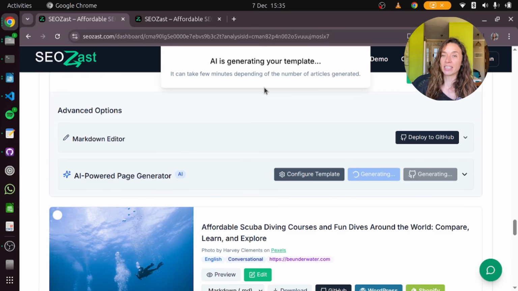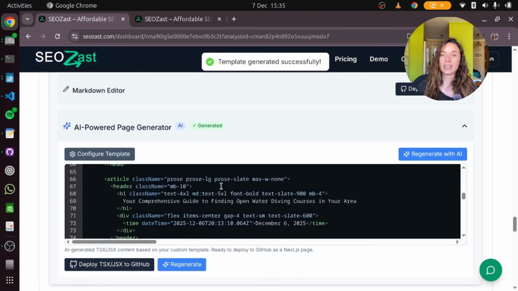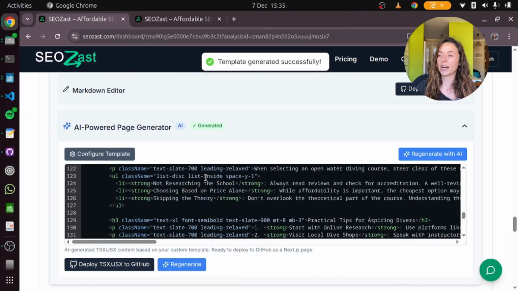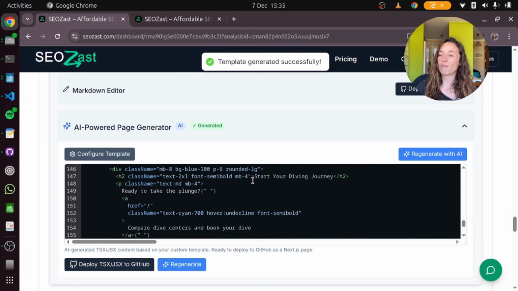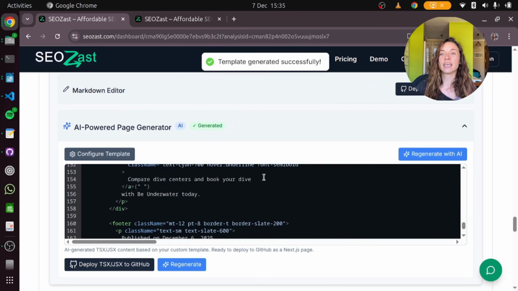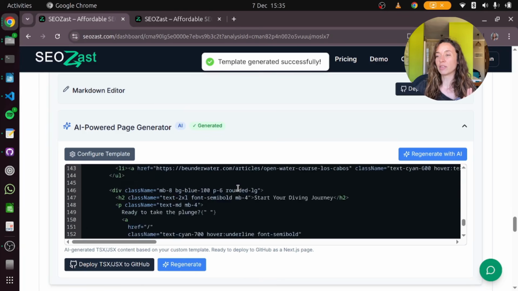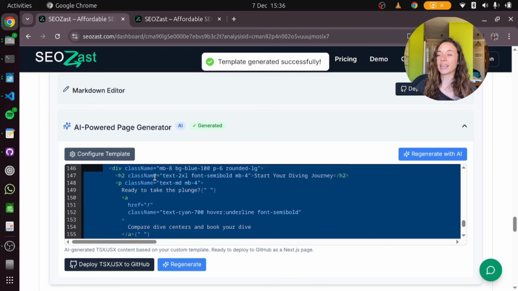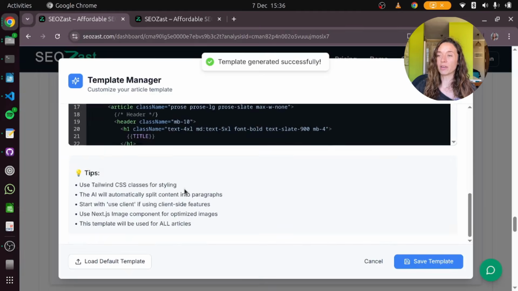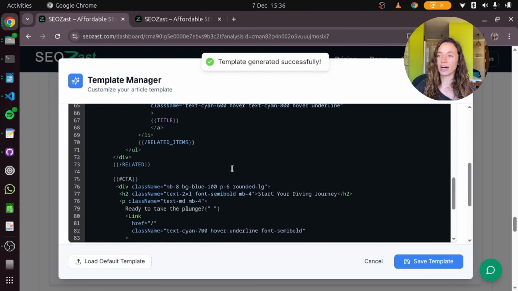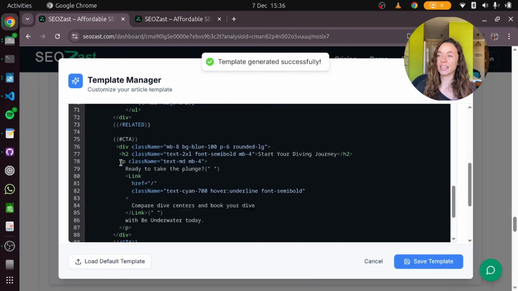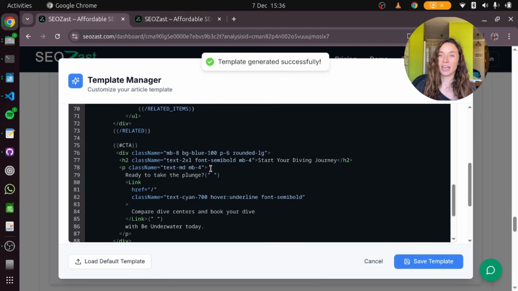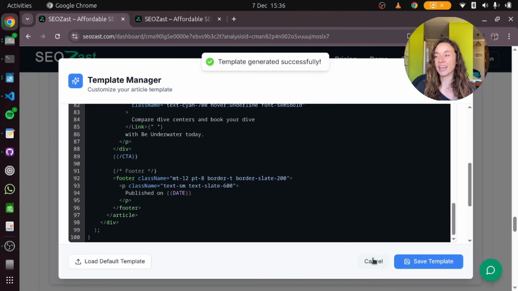And the quality is the same. Here I have my full TSX archive ready to push to GitHub, with also my CTA that I configured on the template before, and it's just adding this because the agent is working very well at the end.